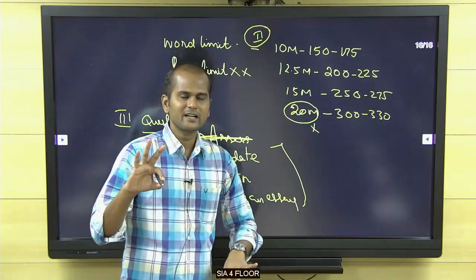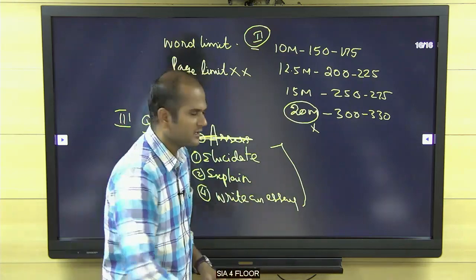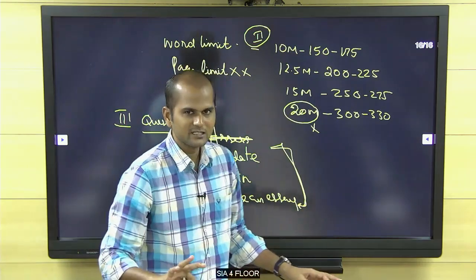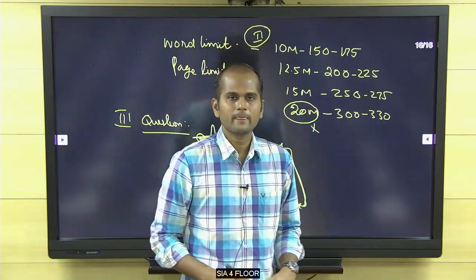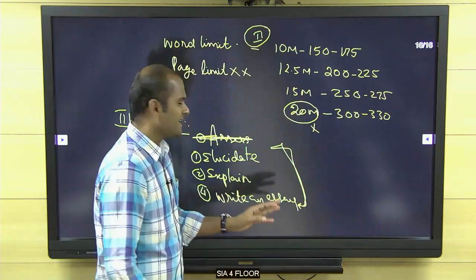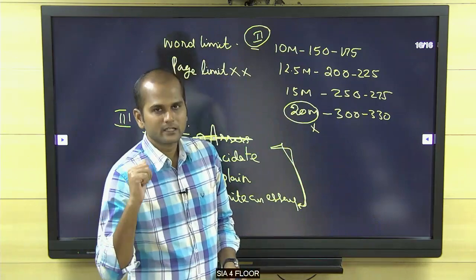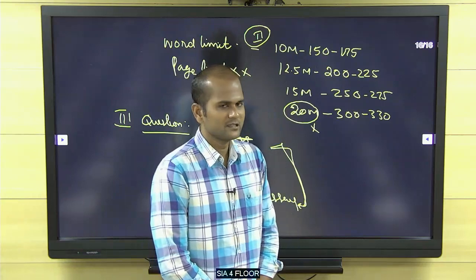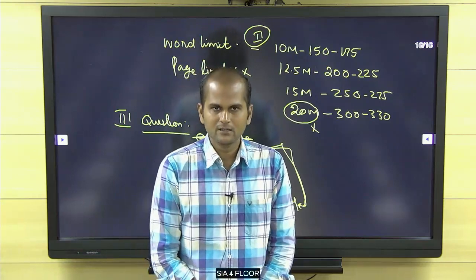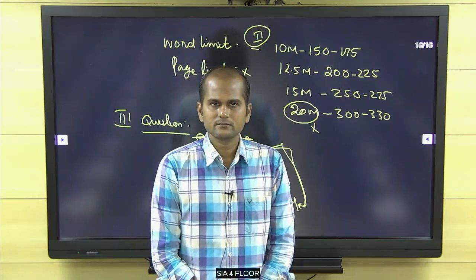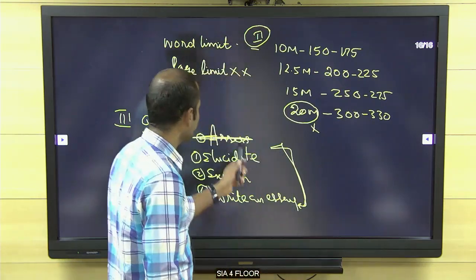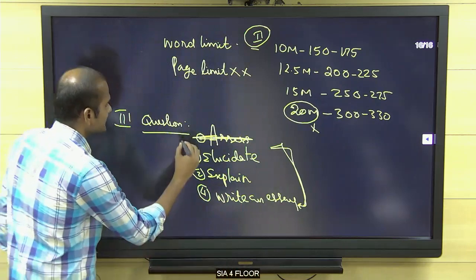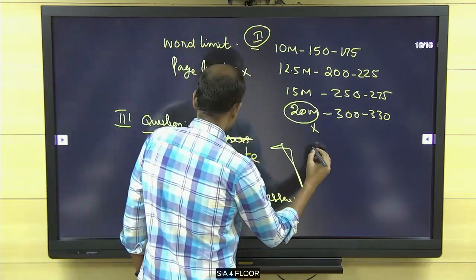No need to give any analytical interpretation. You have to just write what you have studied. No interpretation, nothing. If I ask you to explain about yourself, what kind of interpretation do you have to do? My name is this. My father's name is this. My mother's name is this. I qualified this. These are all factual information. Am I right? This is what elucidate, explain, or write an essay means. This is the easiest question set.